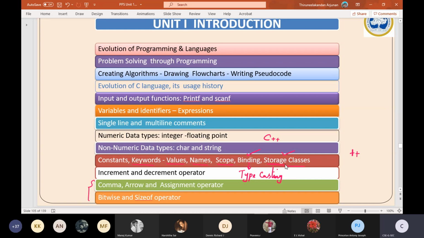So what we are going to see now: binding, then typecasting, then I'll introduce the increment and decrement operator. Basically, we have to study operators for the entire C language. So today I will introduce the increment and decrement operator, and then subsequently the other operators, then at last I will touch the topic of storage classes. So with this we will start our class today.